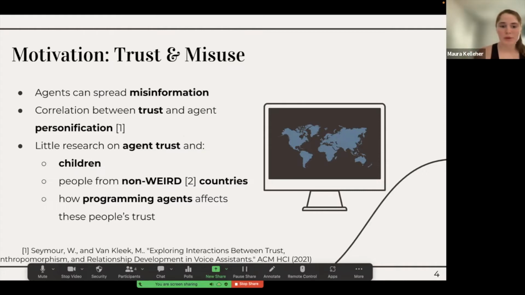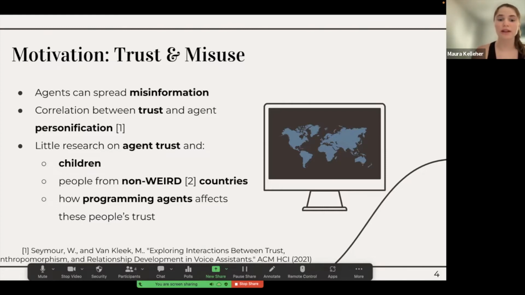As much as people can create conversational agents to make positive change in their communities, which is what we aim to do at App Inventor, unfortunately, agents can also be used to spread misinformation, manipulate users' preferences, and invade privacy. While this is true of nearly every information technology, it's especially true of conversational agents since they can be personified, and people can build relationships with them just like with humans.